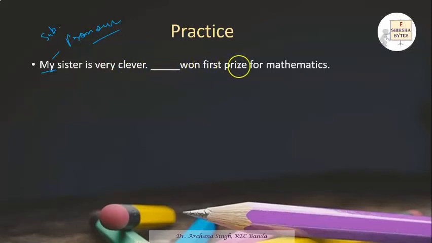Dash won first prize for mathematics. Now this is the beginning of the next sentence, so it should have a pronoun. Here we are talking about a sister, so sister is female. So which pronoun should be used? It should be a subjective one, so we have studied that it should use the subjective case, that is she. So, she won first prize for mathematics.